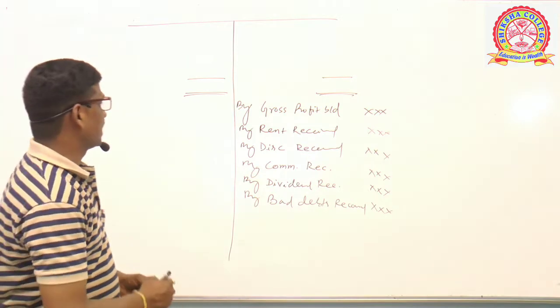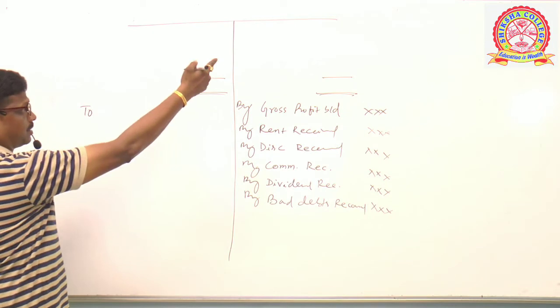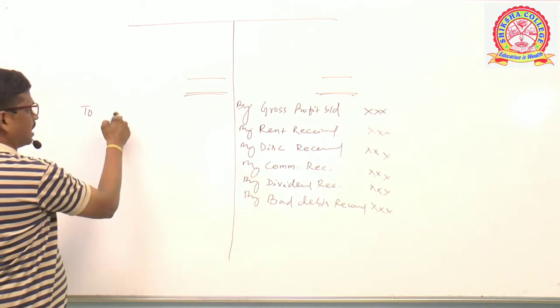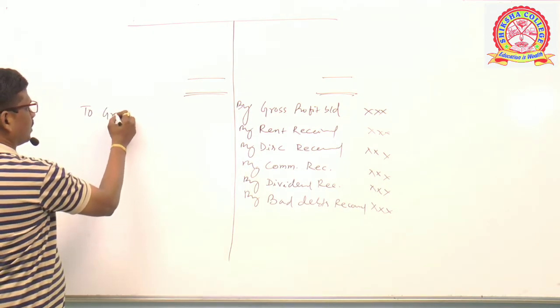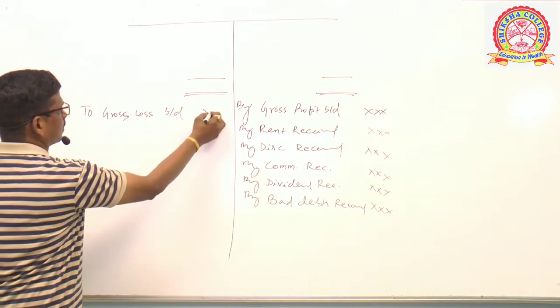the profit and loss account. Similarly, in the debit side, we put other expenses. Suppose there is gross loss, then the loss shall be put here as "to gross loss brought down". Clear?